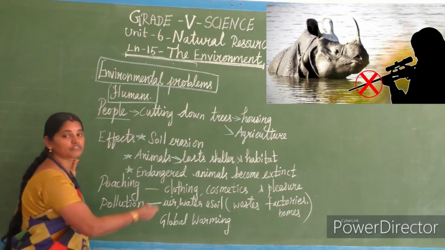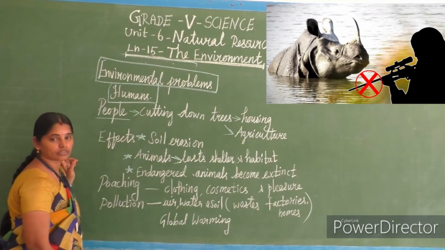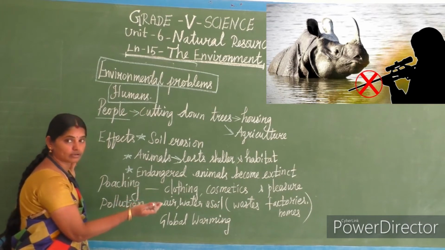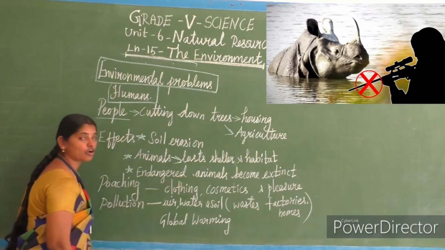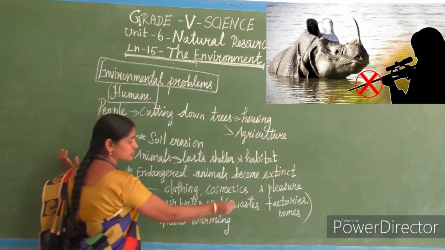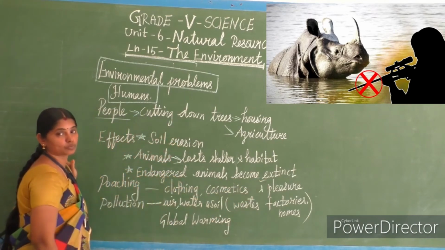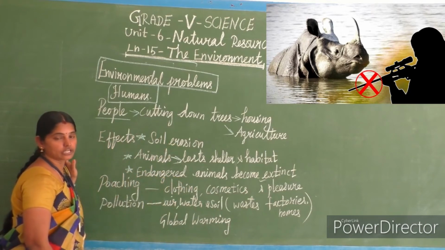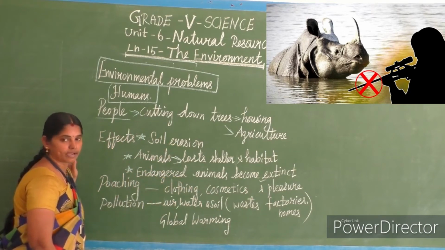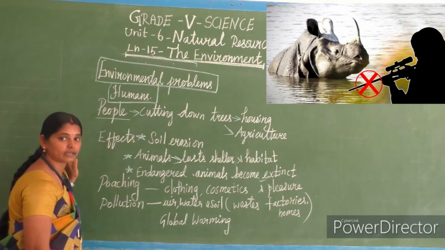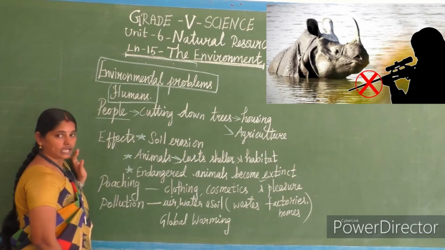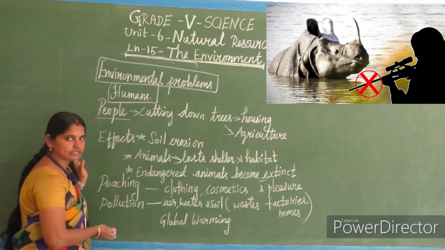For clothing, for cosmetics. Okay, that too we'll agree. Clothing and cosmetics. See, for pleasure also, some people capture the animals. Poaching, வேட்டையாடுதல். It should be banned. Very bad. It should be banned. தடை செய்யப்படணும். Okay.